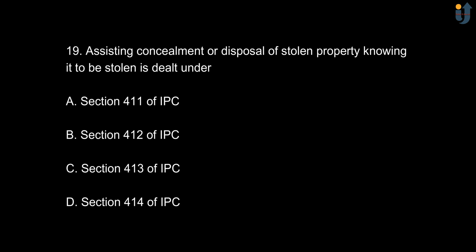Next, assisting concealment or disposal of stolen property, knowing it to be stolen, is dealt under option A, section 411 of IPC. Option B, section 412 of IPC. Option C, section 413 of IPC. And option D, section 414 of IPC. The correct option is option D, section 414 of IPC.